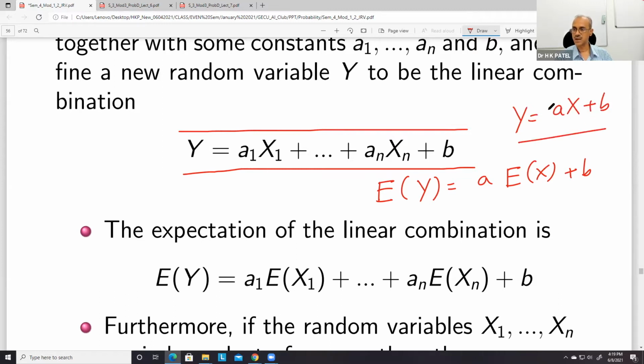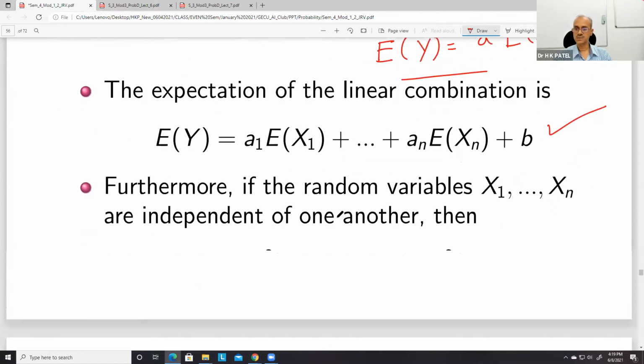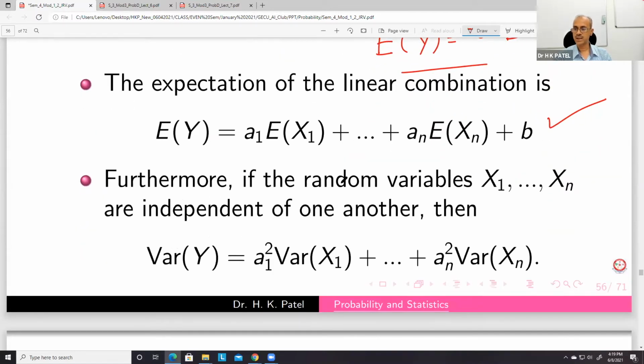So in place of x, you just substitute a1 x1 plus ... plus an xn, and b is b. You can prove that E of y is equal to a1 E of x1 plus ... plus an E of xn plus b.